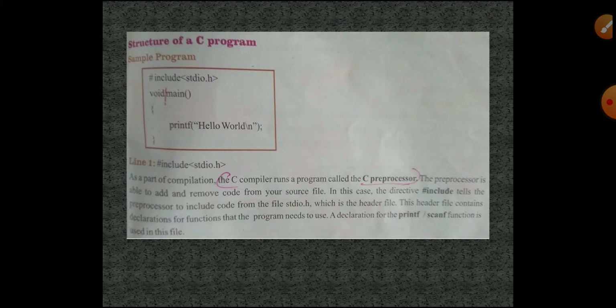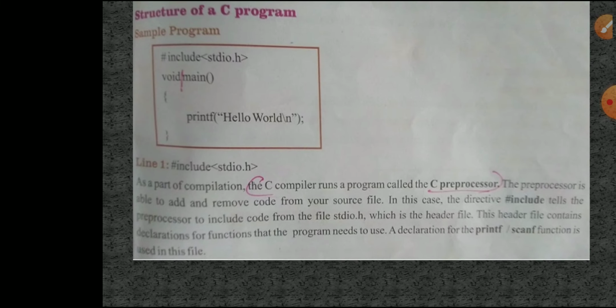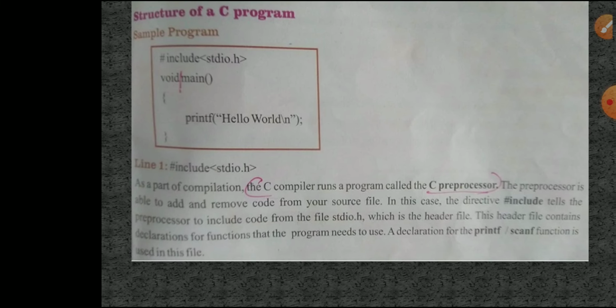Okay, next, structure of a C program. This is the structure of the C programming language. Sample program: hash include stdio.h, that means standard input output header file, void main, printf. Everything is given one by one. Line 1, hash include stdio.h.